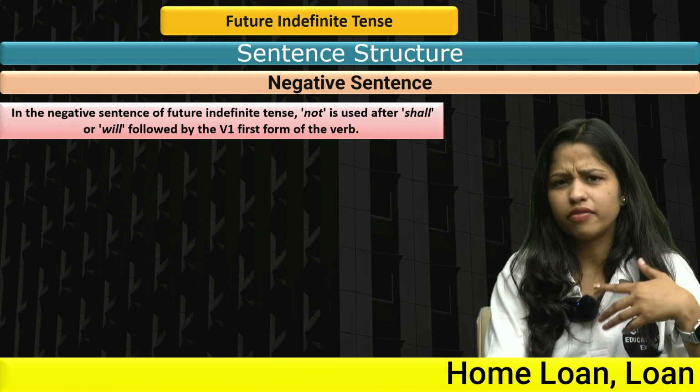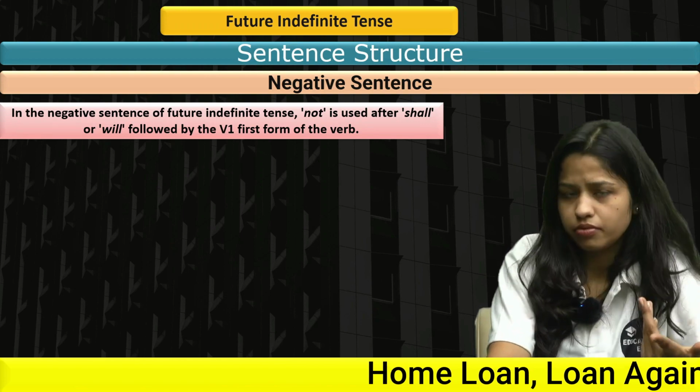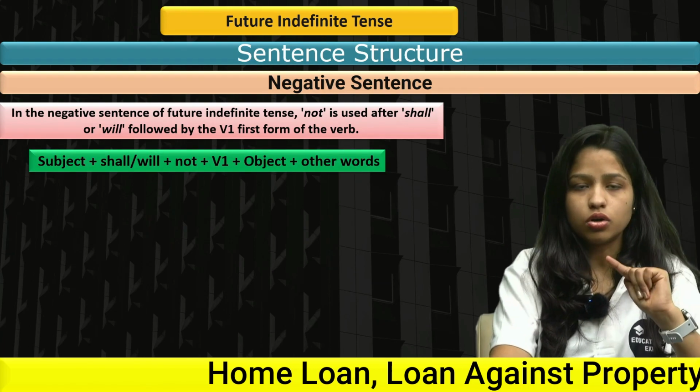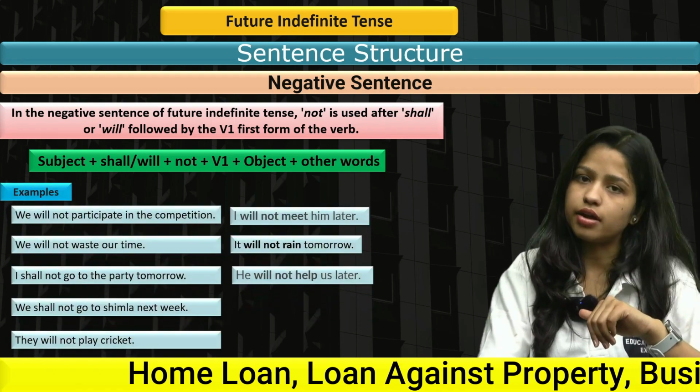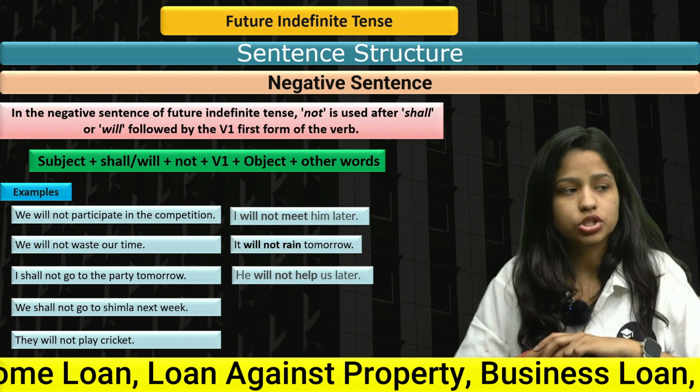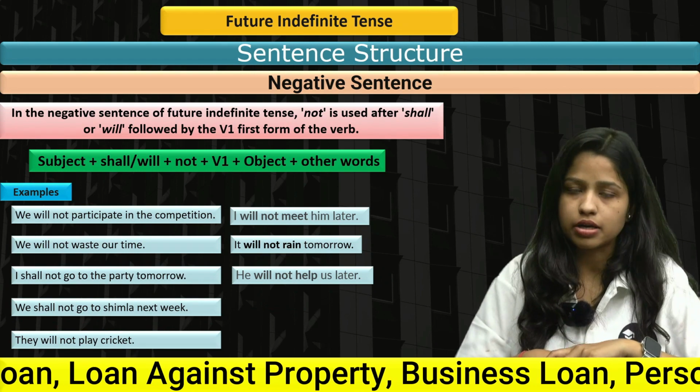That's what we have done in all the tenses. After the helping verb, we have used not. So: subject, shall/will, not, V1, object, and other words. Here are the examples. We will not participate in the competition, or you can also say, we shall not participate in the competition.